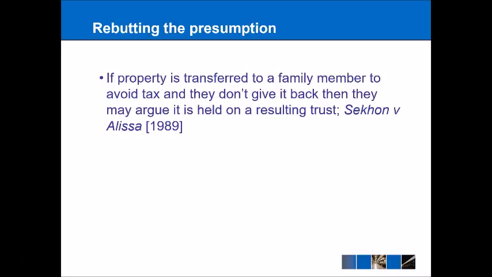If the property is transferred to a family member to avoid tax, and then the family member decides not to actually give the property back, then it is possible that a resulting trust will be created in favour of the original owner, and the family member would have to return that property. And that comes from Tinsley and Milligan from 1989.